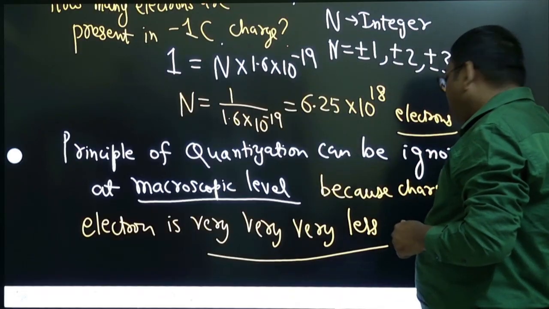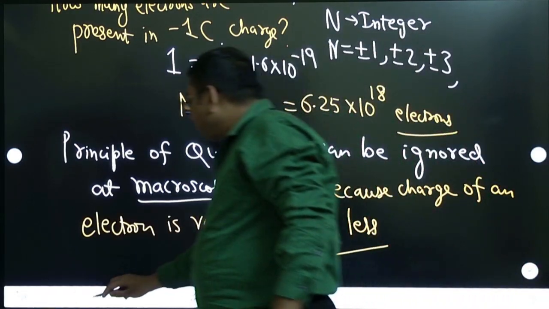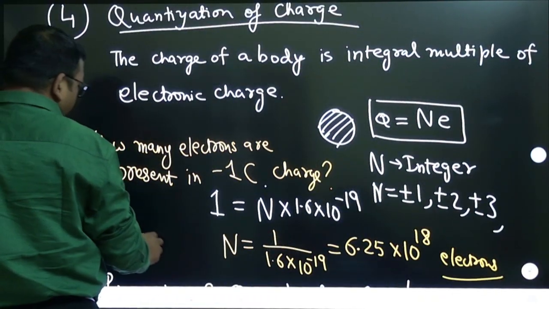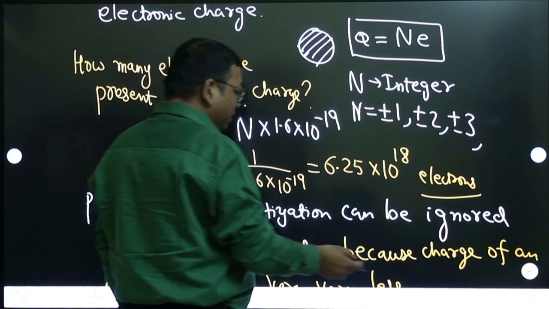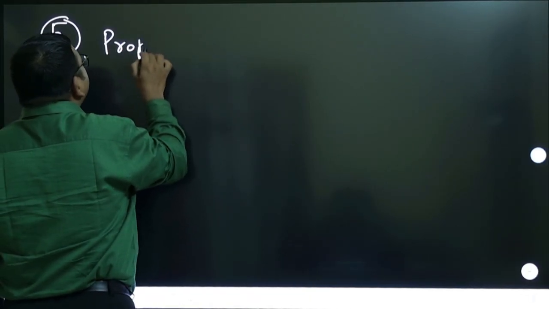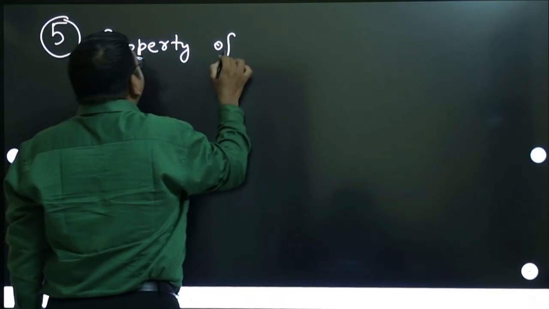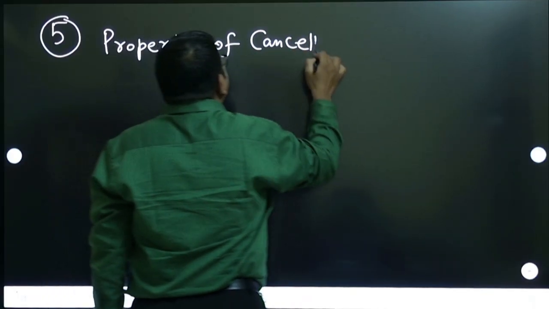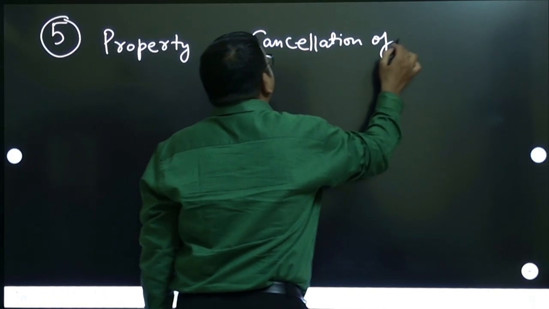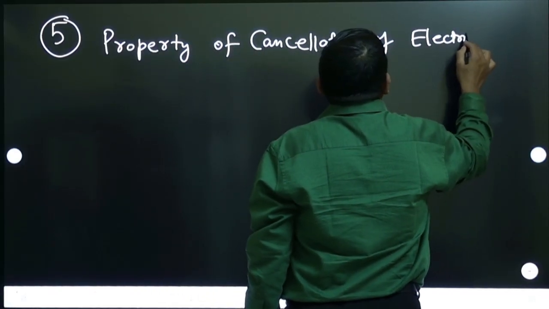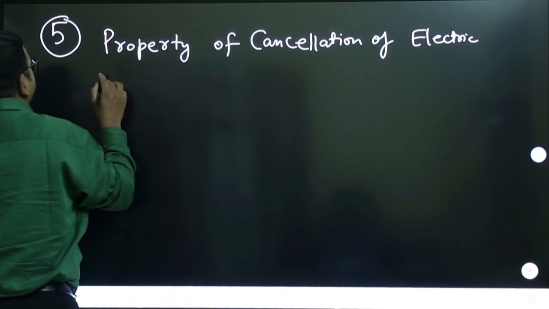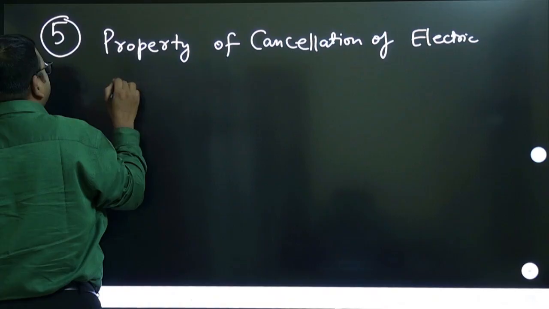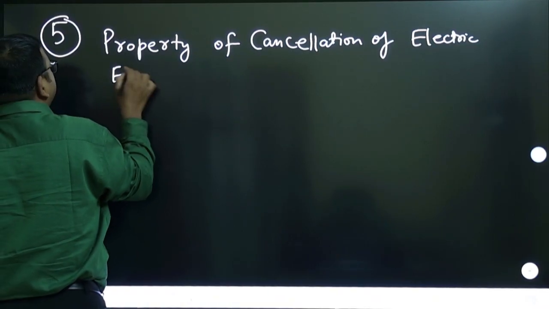So let us take one important property. We have so far discussed how many properties? 4 properties. Next, let us write some extra properties. Property number 5: property of cancellation of electric effects. Electric and even magnetic effect, but let us write here electric effect.